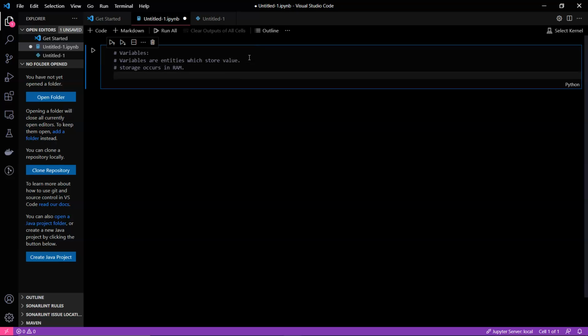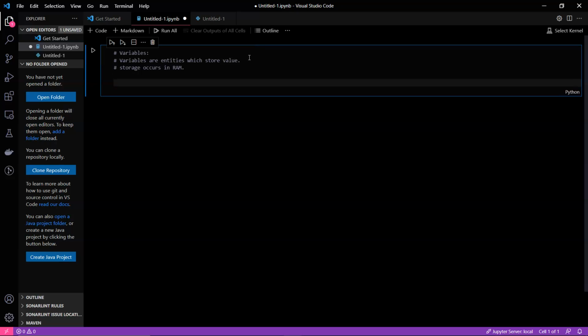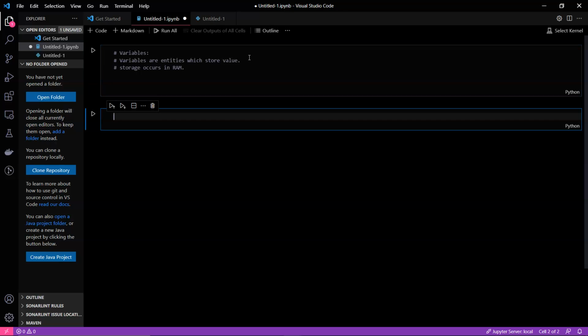RAM is random access memory, whatever applications are running in your laptop use the storage of RAM, and ROM is like your hard disk, or the external hard disk. These are the basic definitions. So we have already learned that variables are the elements which store value.